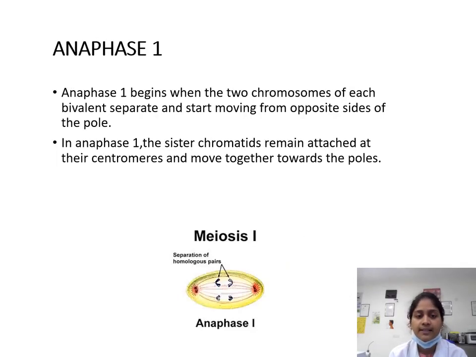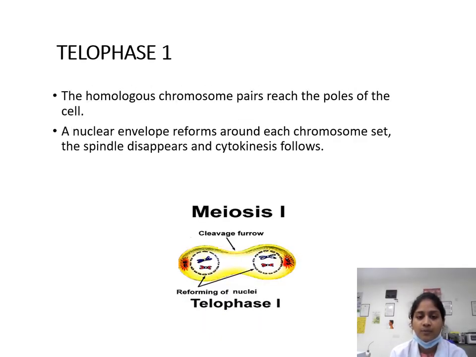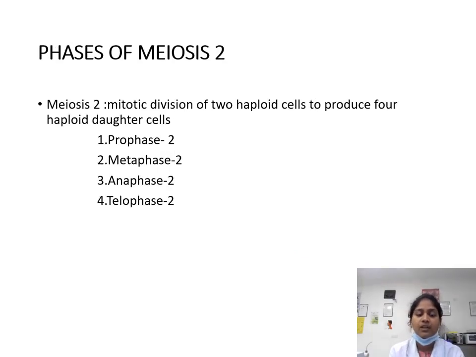Anaphase 1 is the next stage, which begins when the 2 chromosomes of each bivalent separate and start moving towards opposite sides of the pole. In anaphase 1, the sister chromatids remain attached at the centromeres and move together towards the poles. In telophase 1, the homologous chromosome pairs reach the poles of the cell. A nuclear envelope forms around each chromosome set. The spindle disappears and cytokinesis follows.